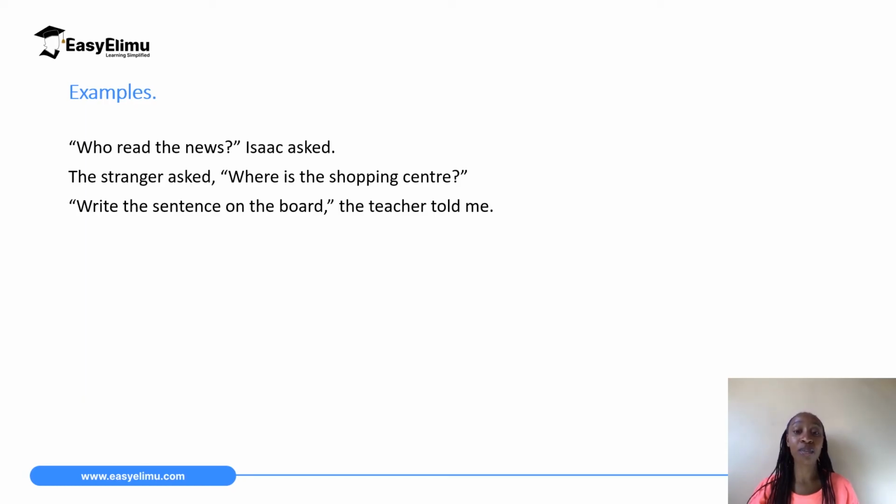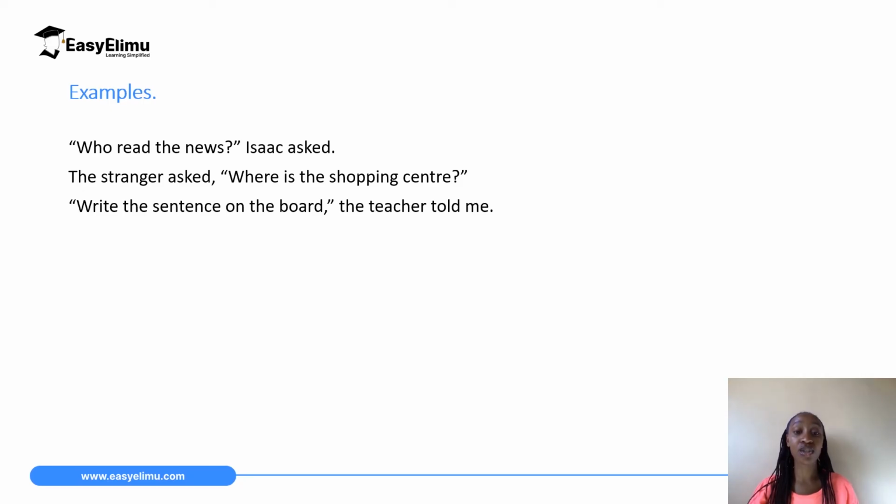"Where is the shopping center?" Question mark, and then the closing quotation marks. Remember, the first letter after the opening quotation marks must be a capital letter, like there, where W is a capital W.